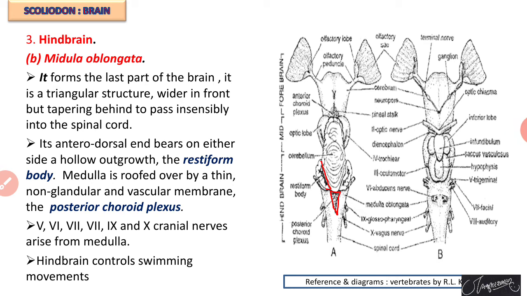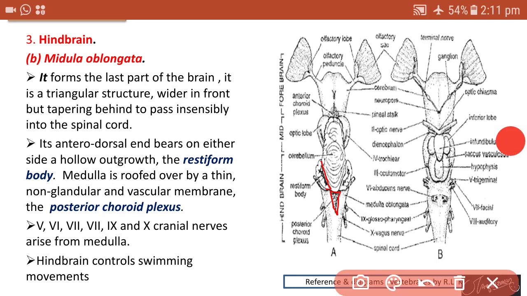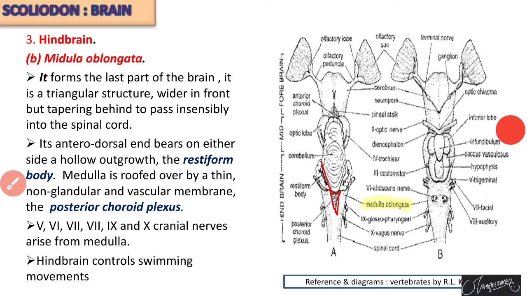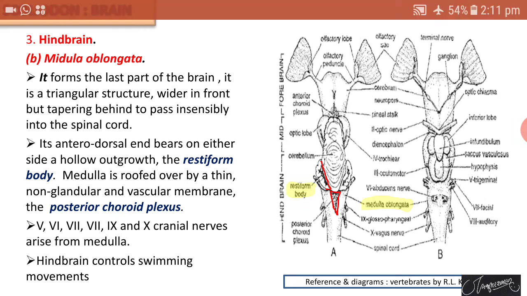Now, the second part of the hindbrain is called the medulla oblongata. The medulla oblongata forms the last part, with a triangular shape. It is the posteriormost part of the brain.